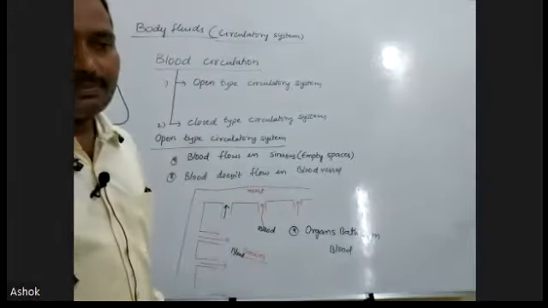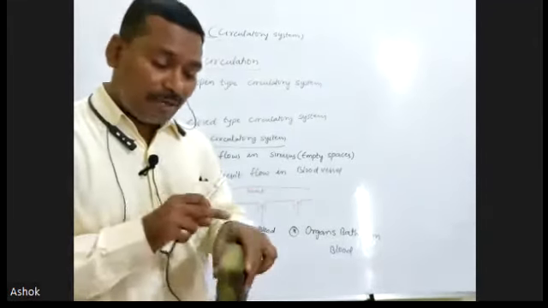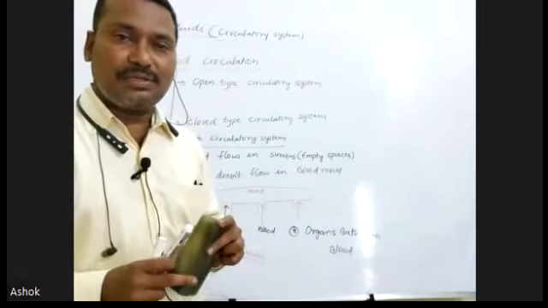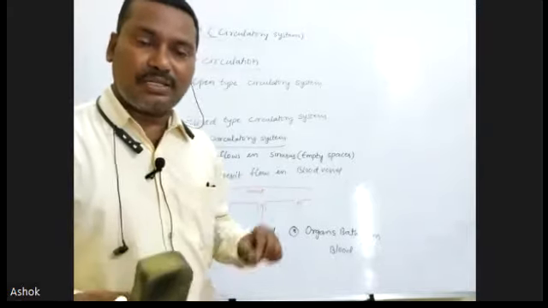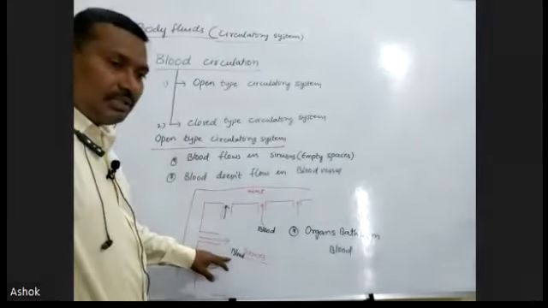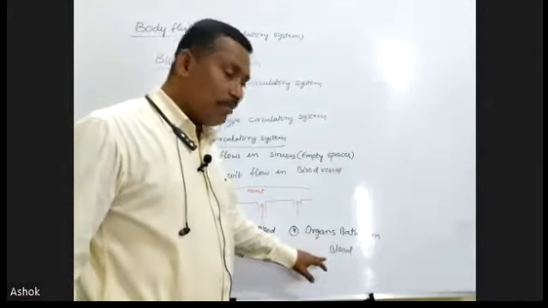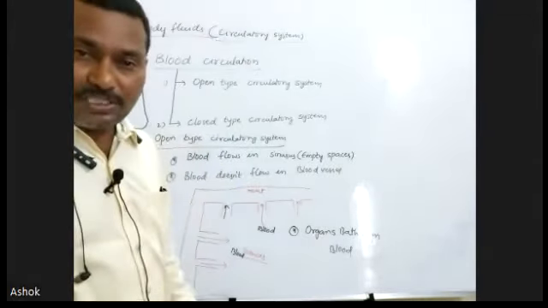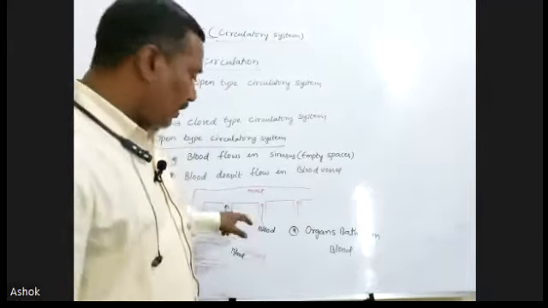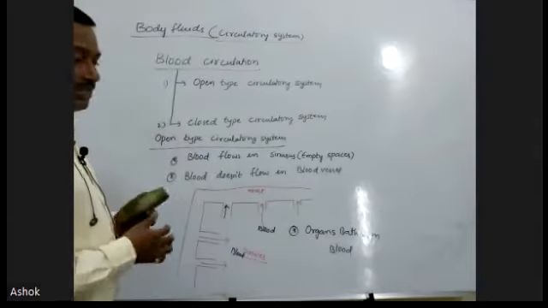But in our body, the blood flows in the blood vessels. It does not come outside, so our organs are not bathed in blood. Here, the blood enters into the sinuses or empty spaces, and because the organs are present in those open spaces, the organs are bathed in the blood.